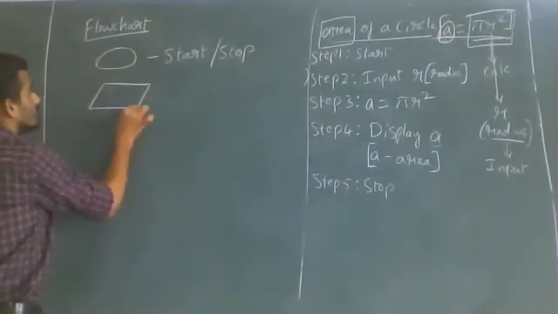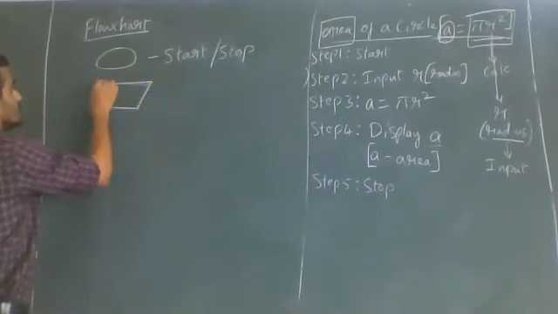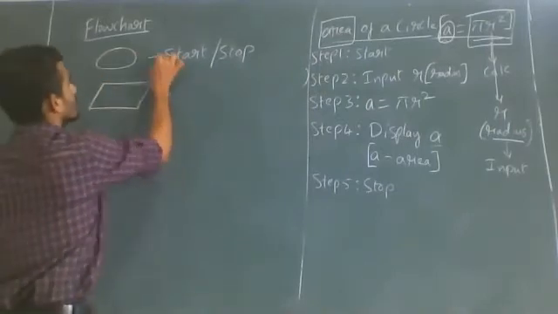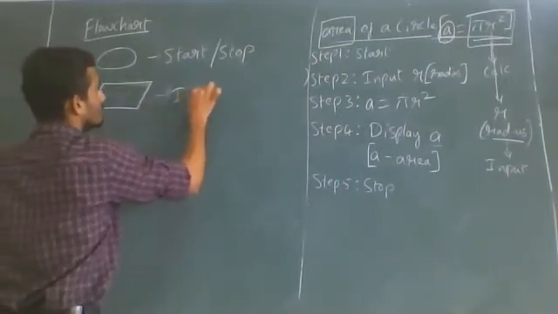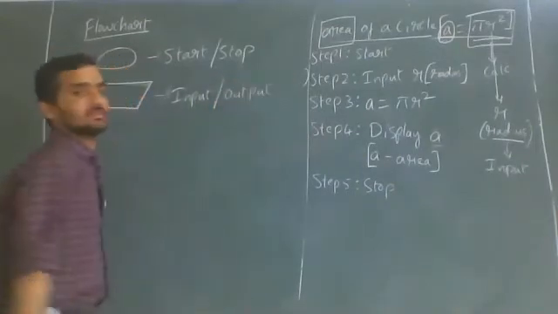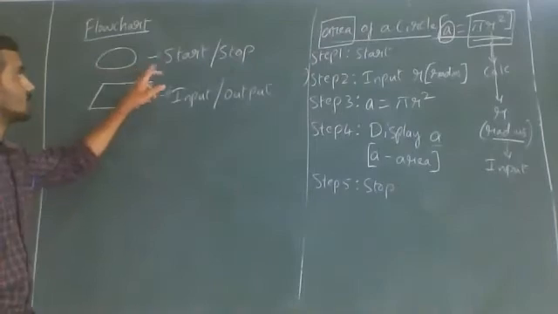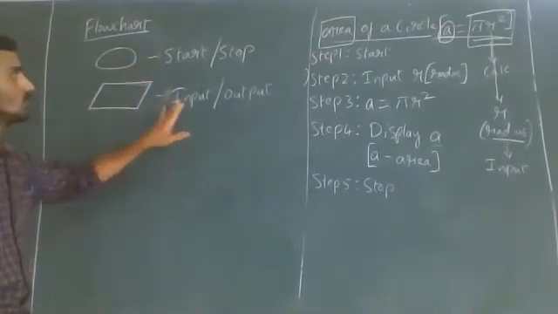Then the parallelogram. This symbol is used for input and output. So for start and stop, the oval symbol. And the parallelogram for input and output.